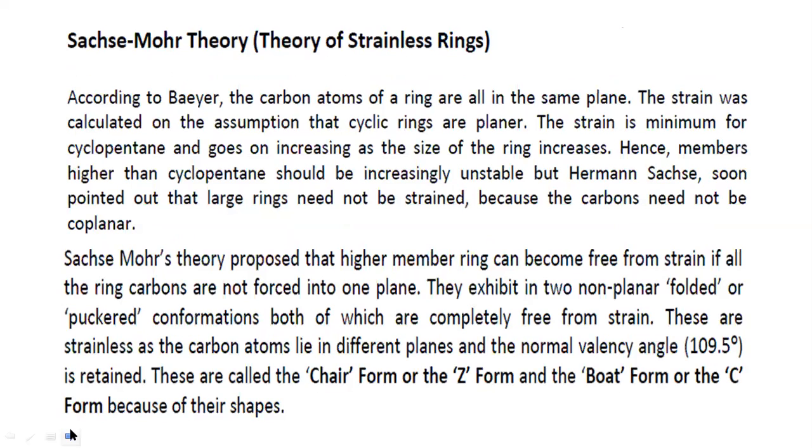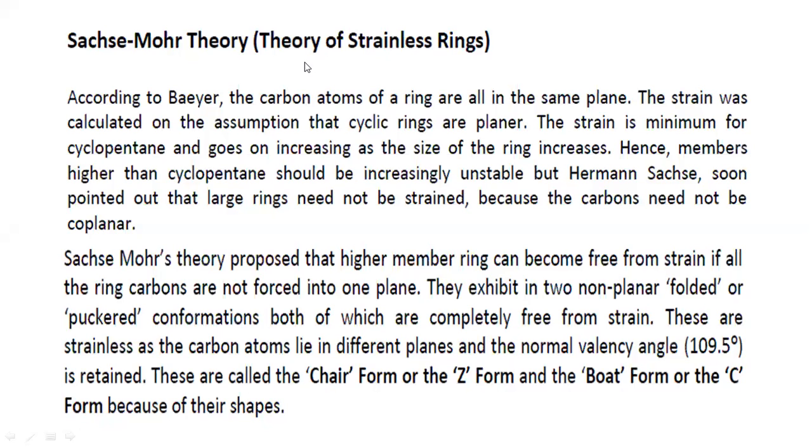These are all the same with respect to the carbon-carbon sigma bonds. When they are in cyclopropane and cyclobutane, there is slight bending of the bond. When they form a sigma and pi bond, they have properties in between the sigma and pi bonds. These are all with respect to Coulson-Moffett's model. Now our next theory is Sachse-Mohr theory.